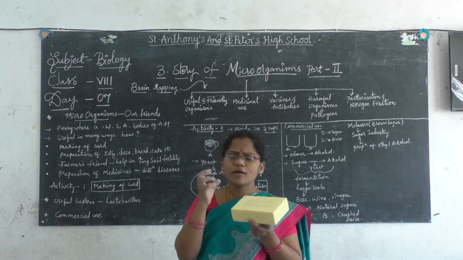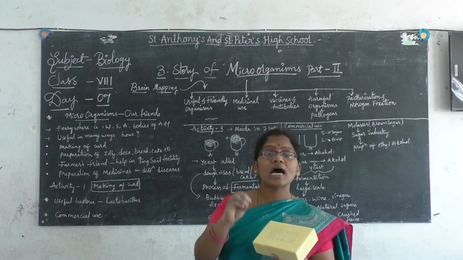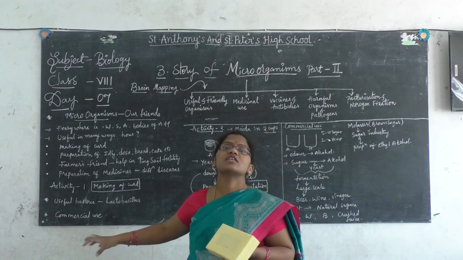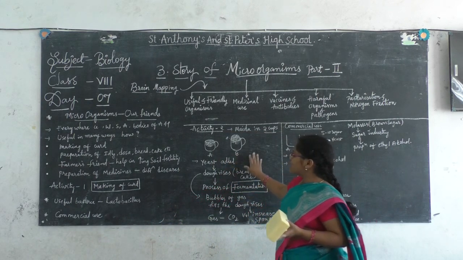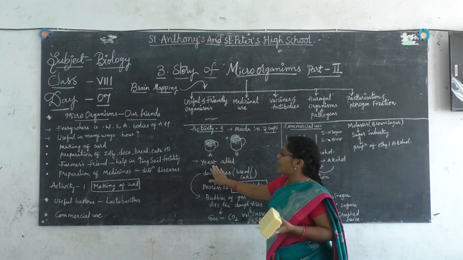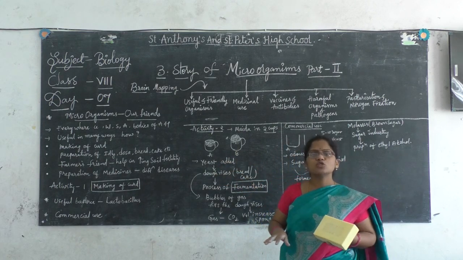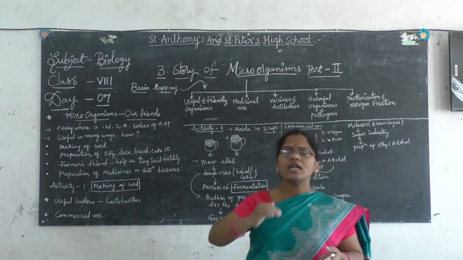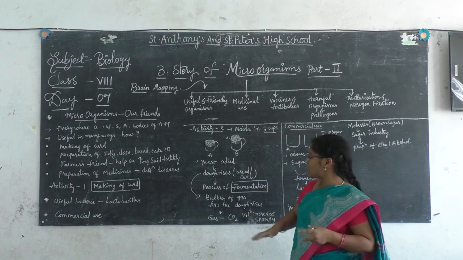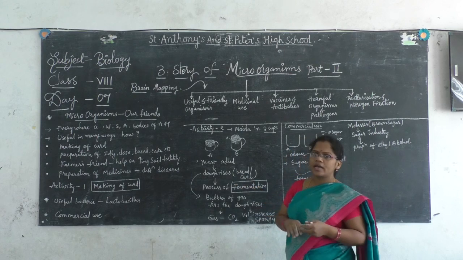Children, in the middle, have you observed that small holes are related to the formation of CO2 gas, carbon dioxide gas, right? So by this what they have understood is, when yeast is added to the maida dough, you can see the rising of the dough. In that way we can prepare bread or cake.